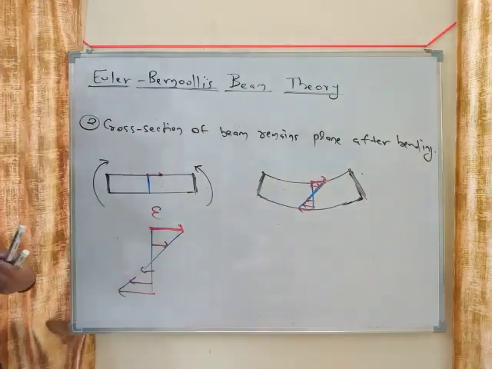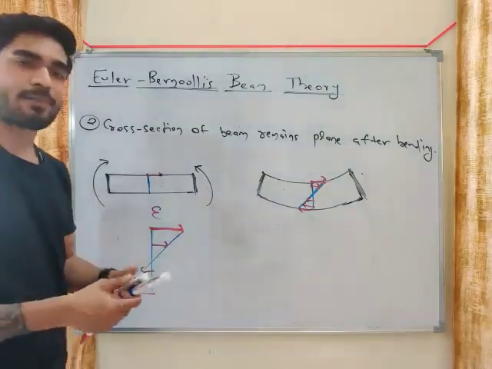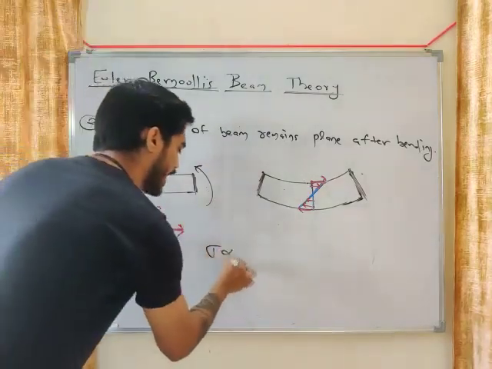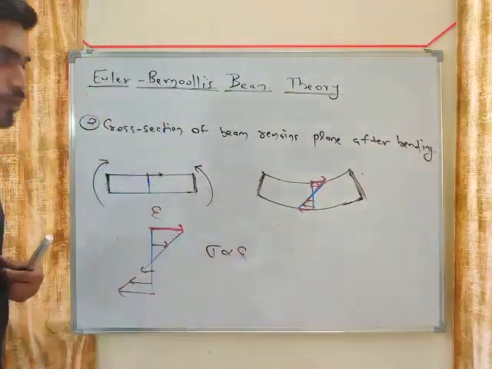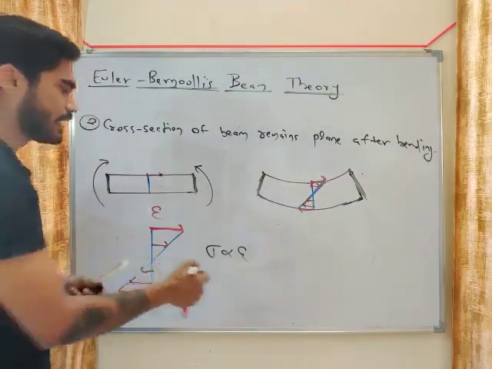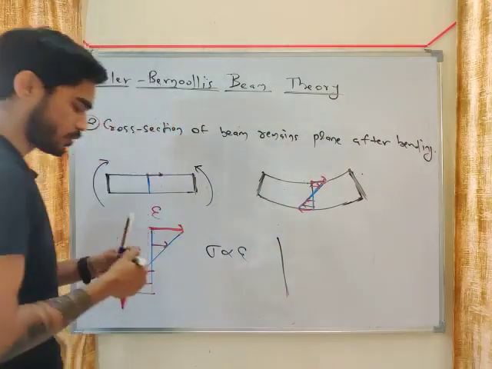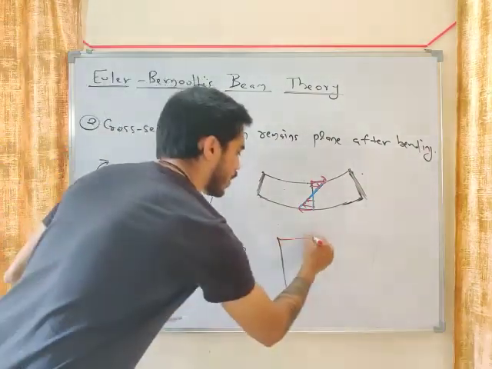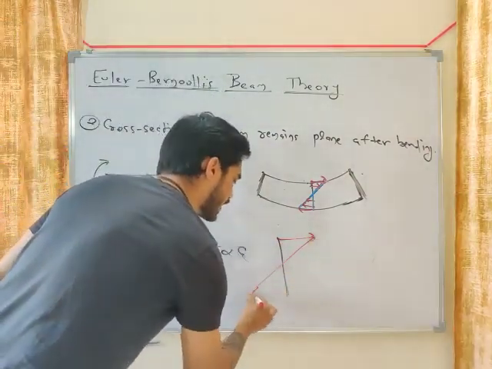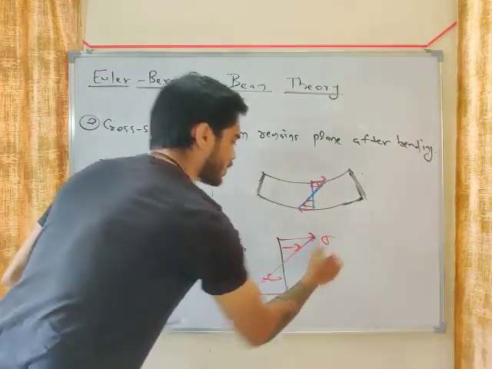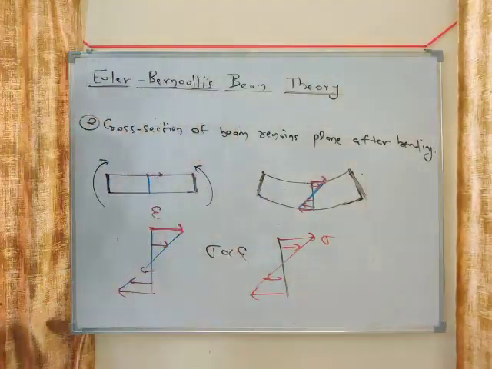What is the distribution of epsilon? Linearly. Now apply Hooke's law. What is Hooke's law? Sigma is directly proportional to epsilon. So if epsilon is varying linearly, then what will be the distribution of sigma, my friend? Sigma will also vary linearly. If epsilon is linear, sigma will also be linear because sigma is directly proportional to epsilon.